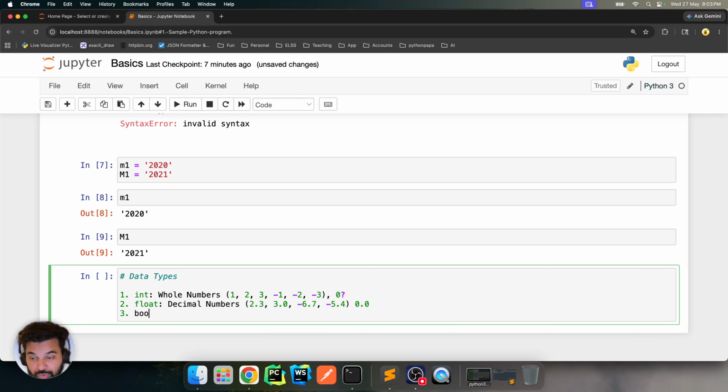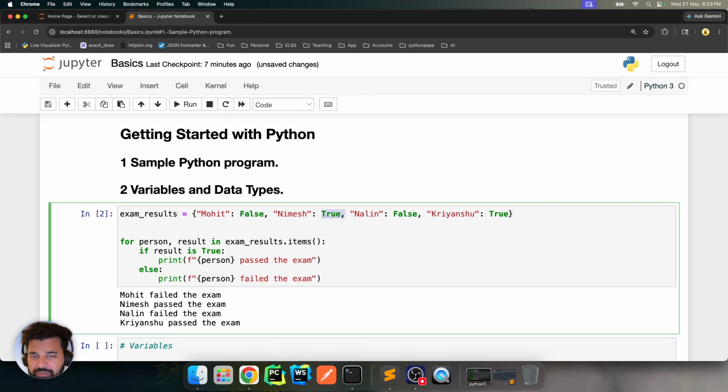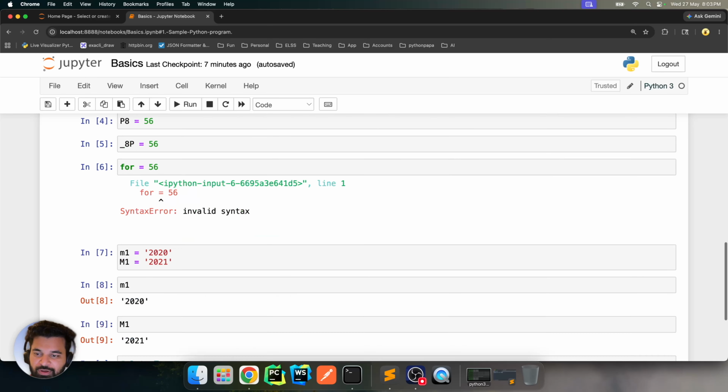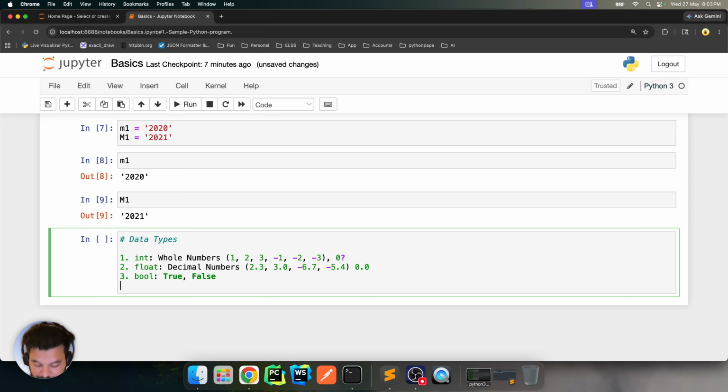Another one is Boolean. Booleans are basically the kind of data that we had here, which represents two states, either 0 or 1, or let's say either false or true, either failed or passed. So that kind of data is Boolean. If you want to store that kind of data, you choose between these. There are only two values for this, which are True and False.